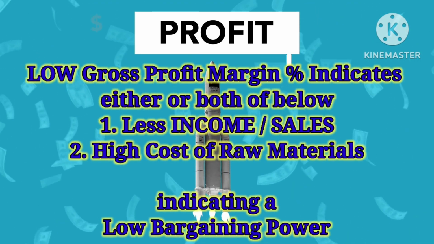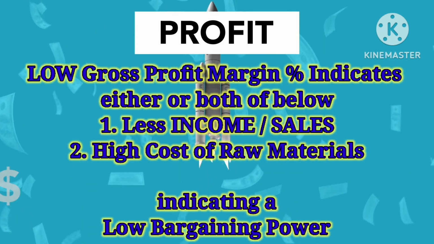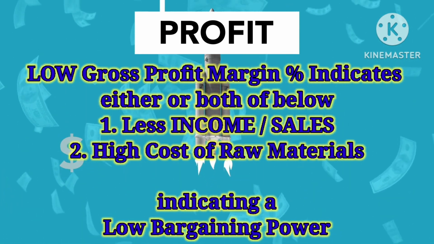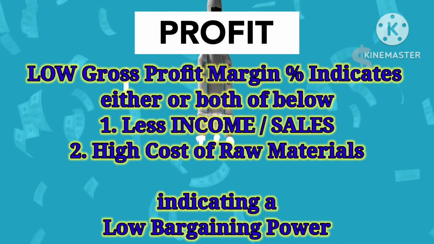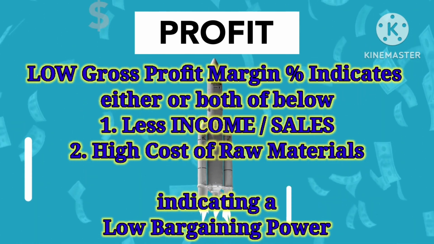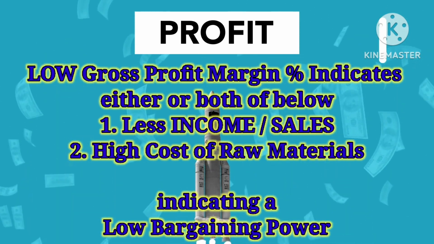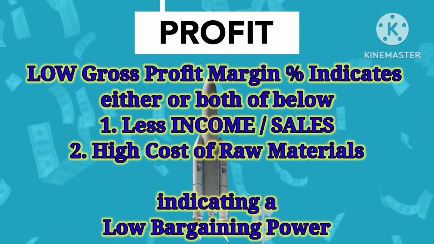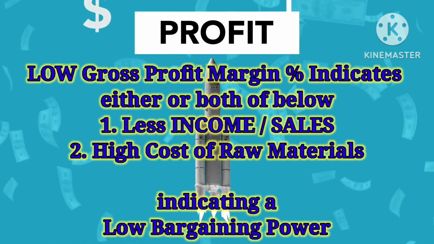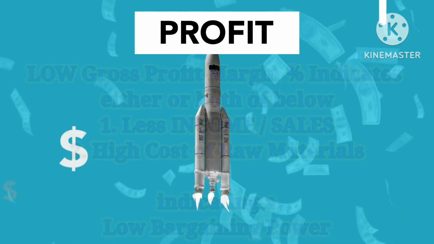If you take it as a matter of fact, when you calculate gross profit margin, if the gross profit or the gross profit margin is low, then it actually indicates either a shortfall of revenue or shortfall of income of the company, or it could also mean that it has low bargaining power with its suppliers. Because of low bargaining power with its suppliers, the cost of goods the company is purchasing from its suppliers tends to be high.